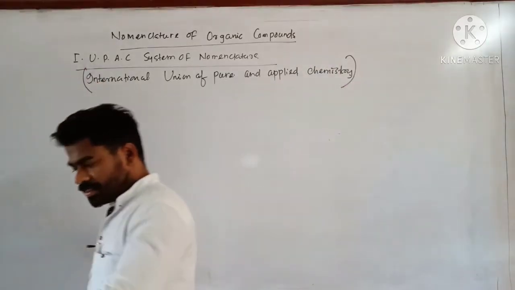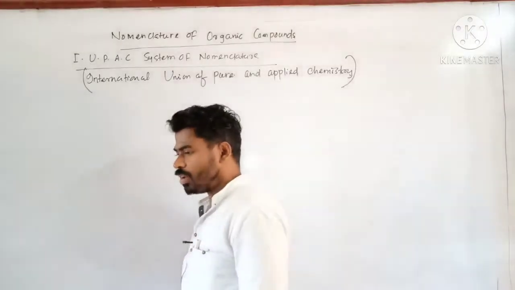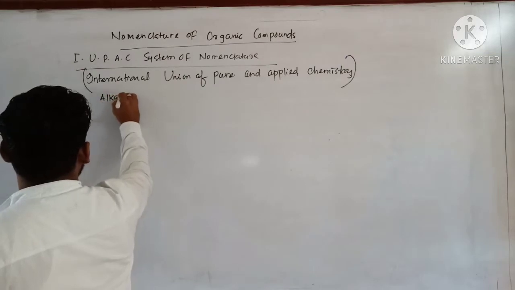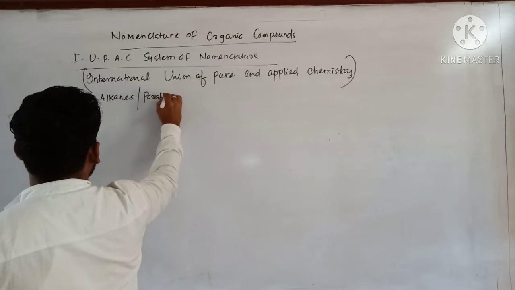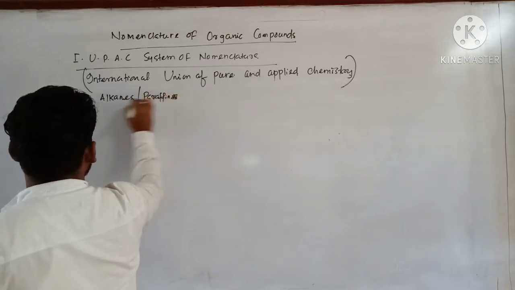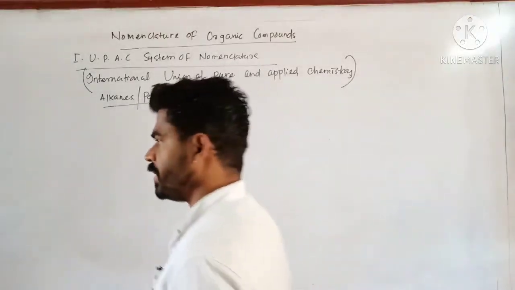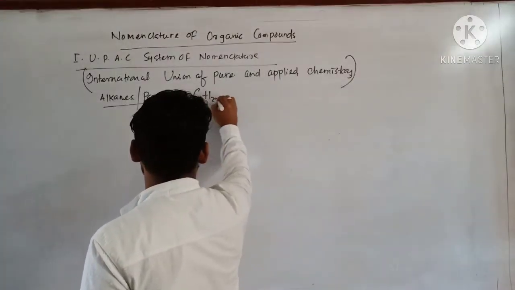Let us discuss the first class of organic compounds, that is alkanes or paraffins. Why are these known as paraffins? Due to their lesser reactivity. So the general formula of alkanes, you know, is CnH2n+2.